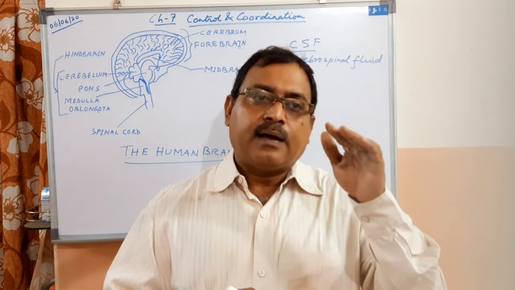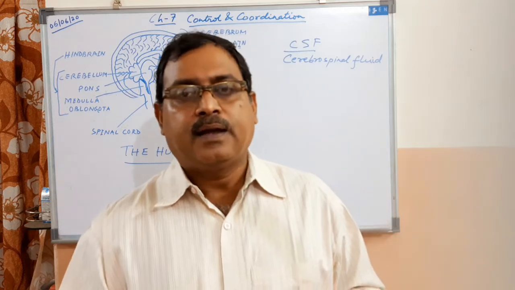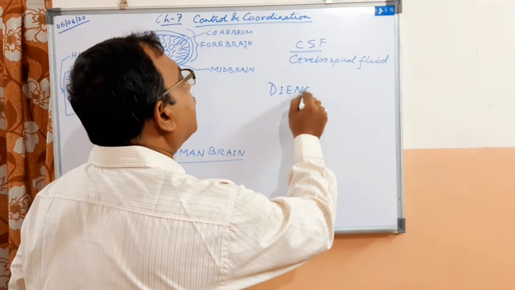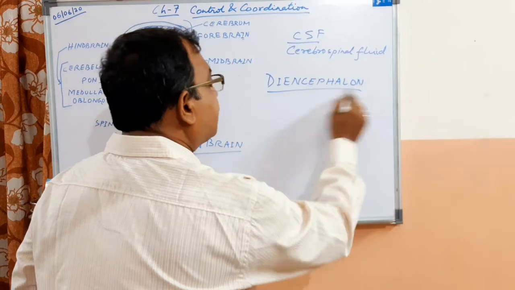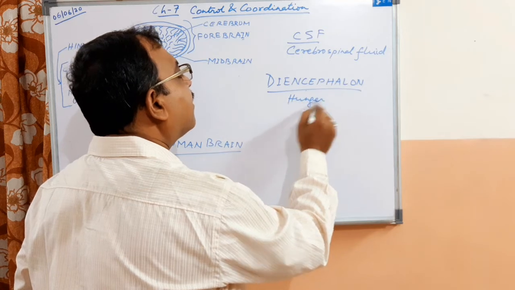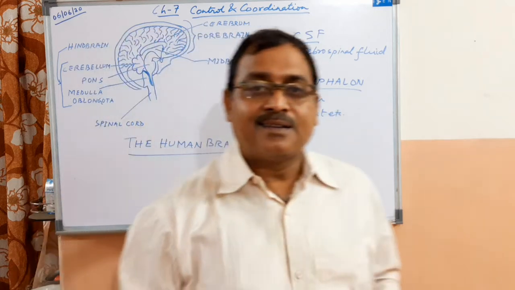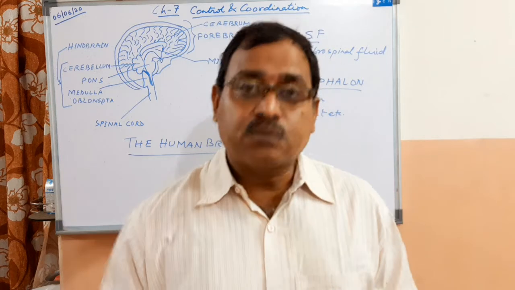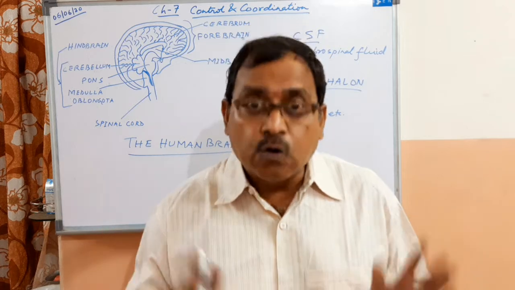Now, at the bottom of the cerebrum, there is diencephalon. This is the center for hunger, thirst, etc. Means when you feel hungry and when you feel that your stomach is full, when you feel thirsty and when you feel now my thirst is over.